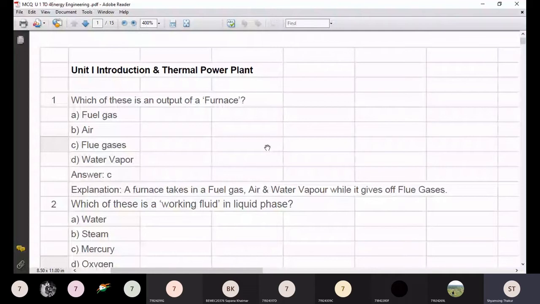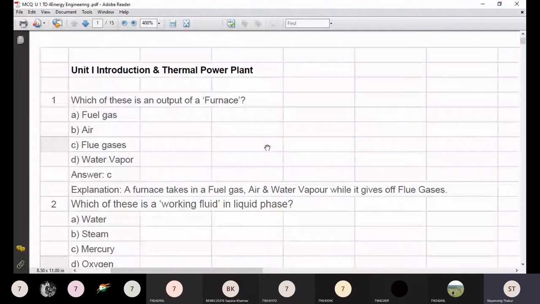Option B, steam, is not liquid, so that option is incorrect.